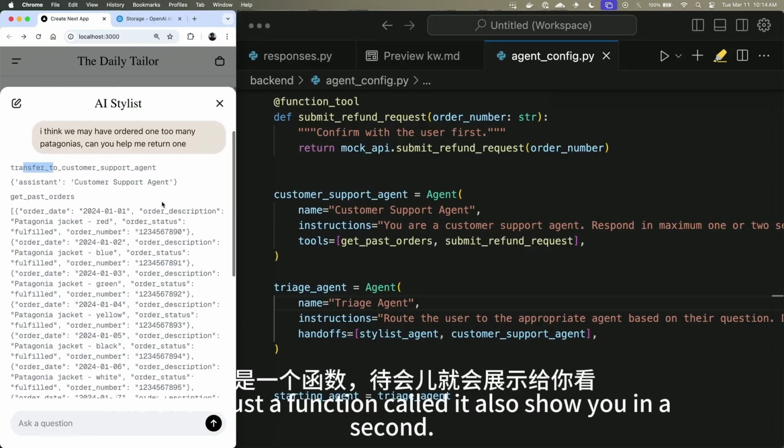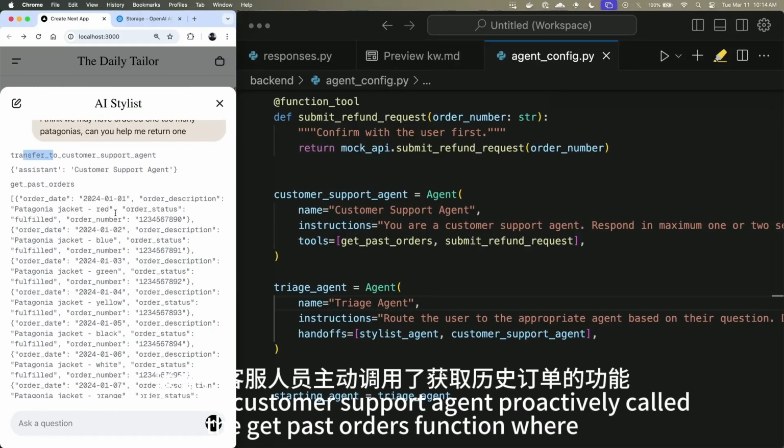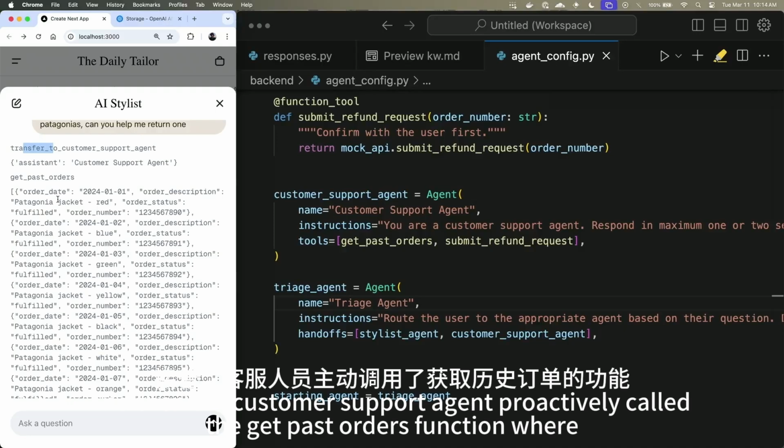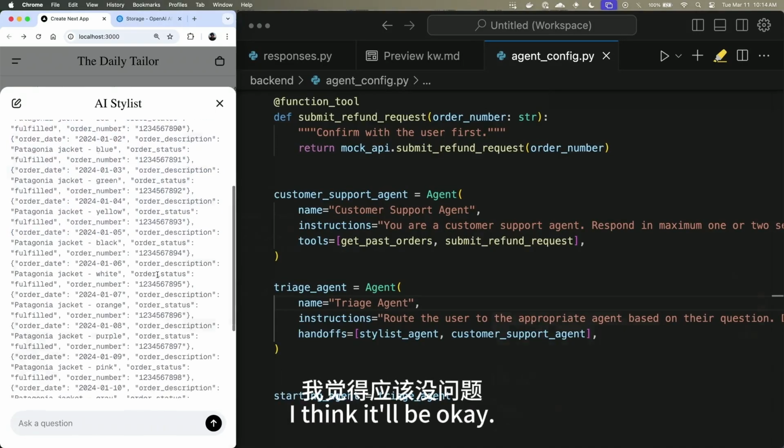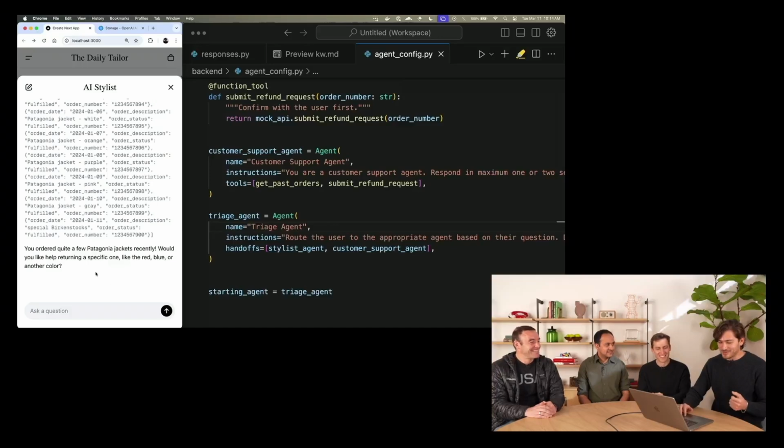And this is just a function call that I'll show you in a second. And then the customer support agent proactively called the get past orders function where we can see all of Kevin's Patagonias. I think you'll be okay. Cool.